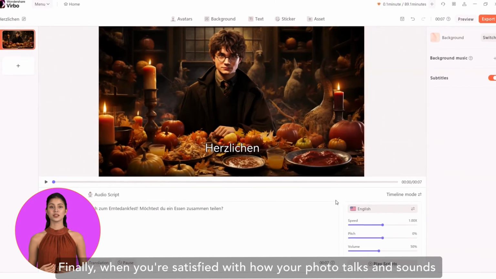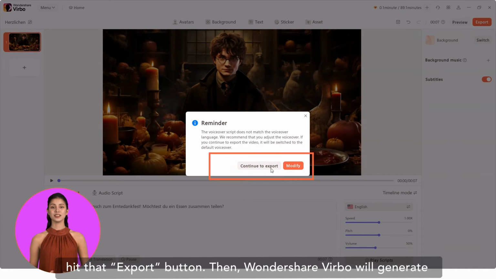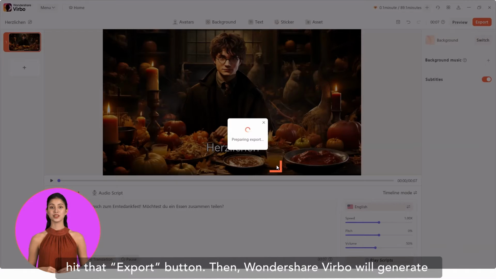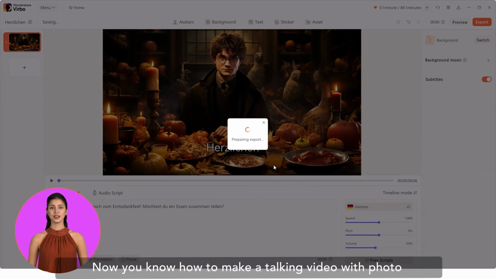Finally, when you're satisfied with how your photo talks and sounds, hit that Export button. Then, Wondershare Virbo will generate your talking photo video and you can share it with the world. Now you know how to make a talking video with photo easily with Wondershare Virbo.